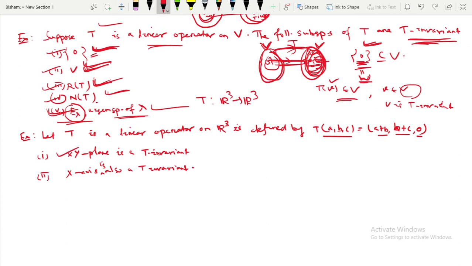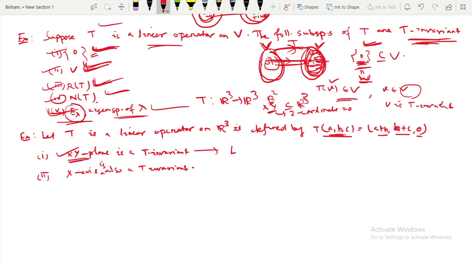XY plane is T invariant. You know this XY plane is a subset of R3, because this is your R3 and this is your R2, and the equation of the XY plane means your Z coordinate is 0. So if you take any element from the xy plane and take its transformation. First I will explain this one.